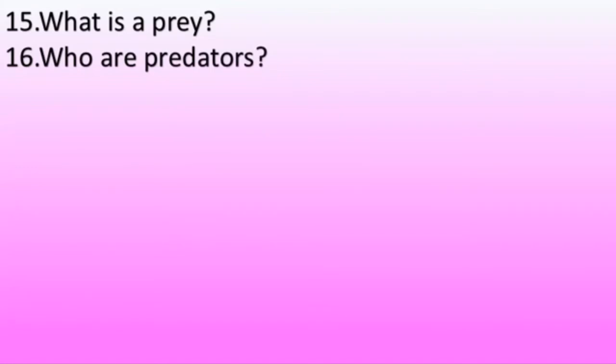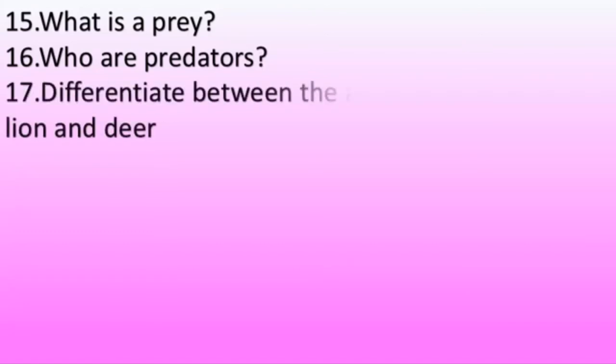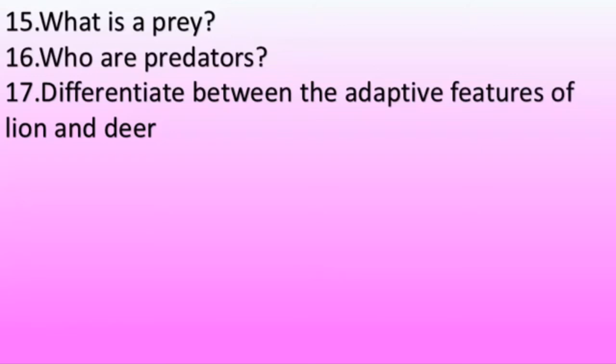What is a prey? Prey are the animals that are eaten, and who are predators? Predators are the animals that kill other animals and make them their prey. Differentiate between the adaptive features of lion and deer. A very simple question that we had already discussed. Make a table and write the features of a lion in one column and deer in another. That's all. Clear? As given in your textbook.